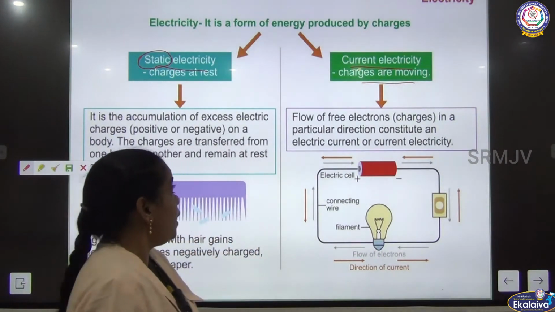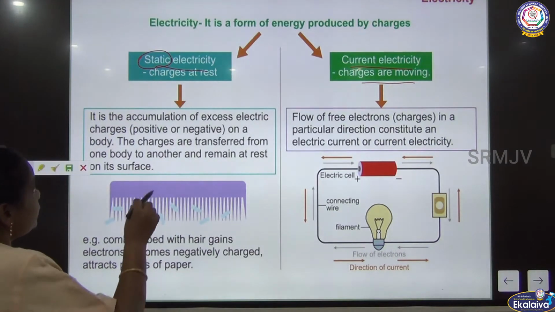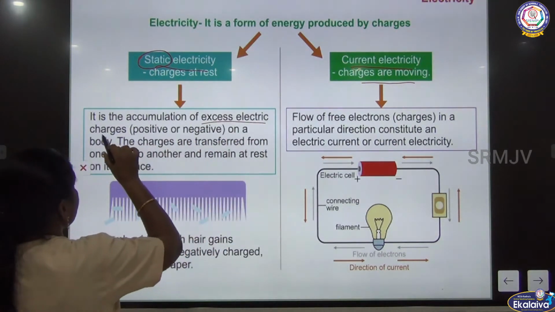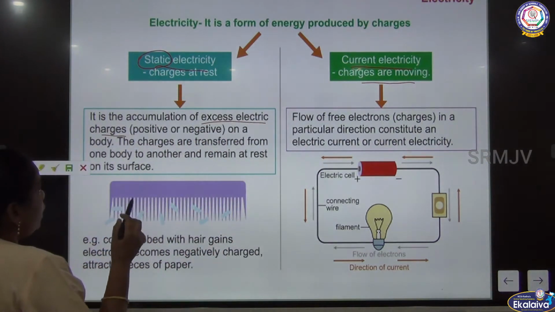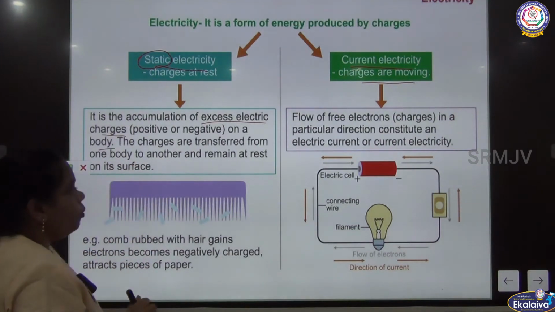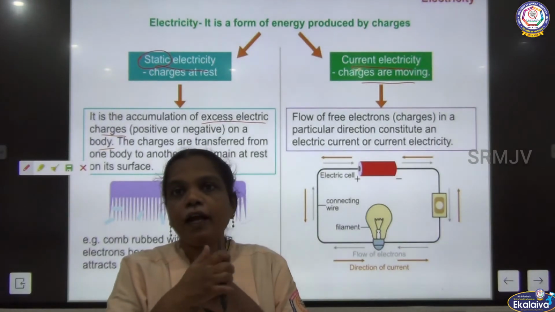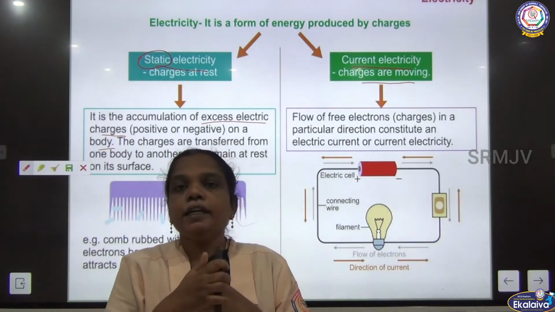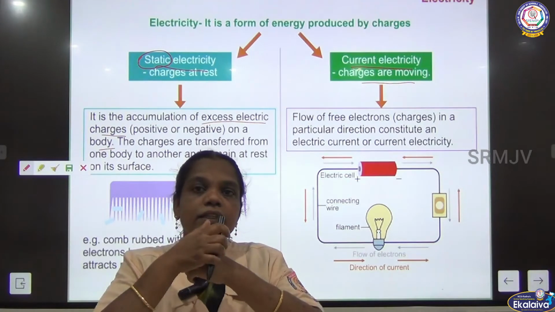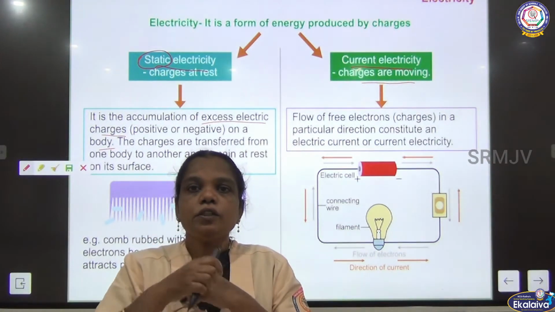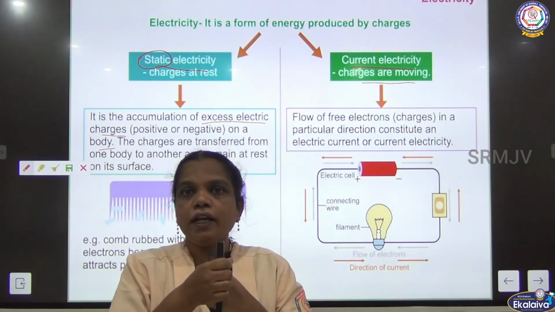For example, static electricity is the accumulation of excess electric charge, positive or negative, on a body. If you rub your palms or hands together, what is produced? Heat is produced, and by this the charge passes from one hand to the other hand.